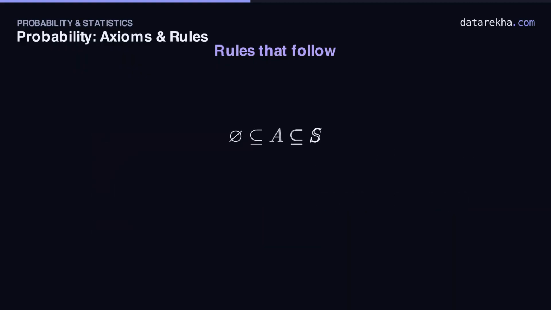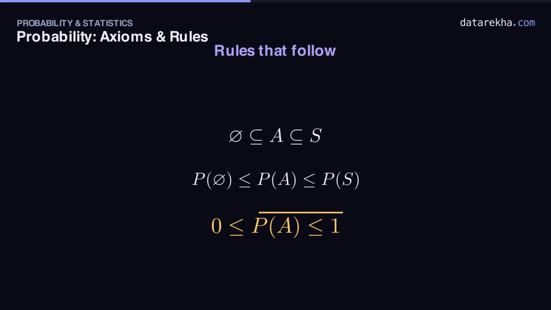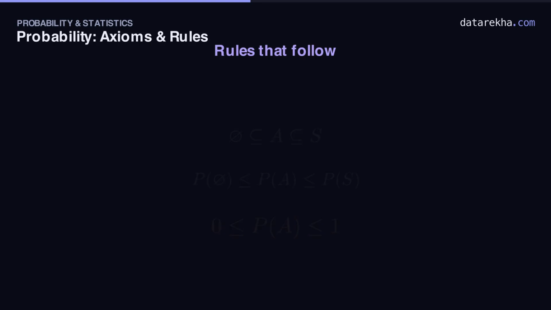One more. The sanity check you'll lean on hardest. Every event A sits between the empty set and the full space. The empty set is inside A, and A is inside S. Bigger sets carry at least as much probability. That's called monotonicity. So P of the empty set is at most P of A, which is at most P of S. And we already know those two ends, 0 and 1. So every probability lies between 0 and 1 inclusive. Step outside that range, and you've made a mistake somewhere.